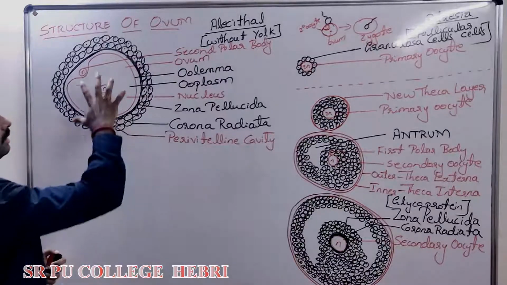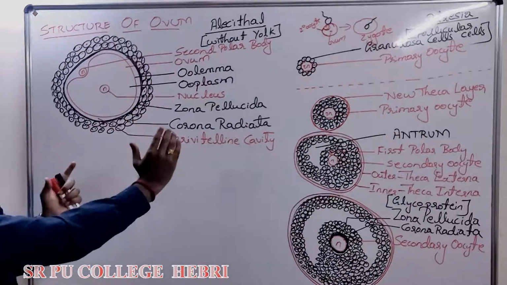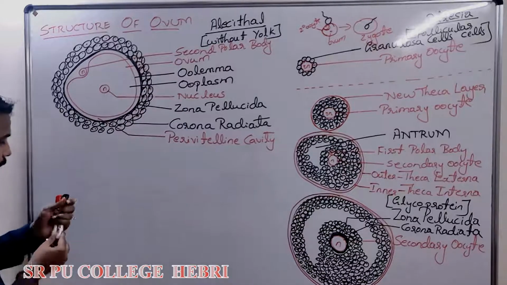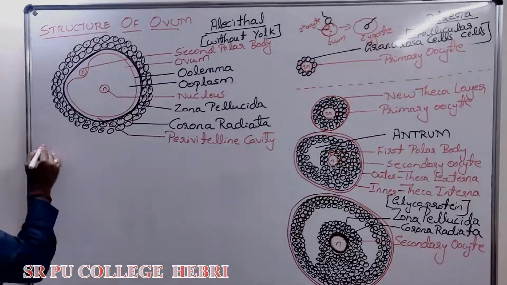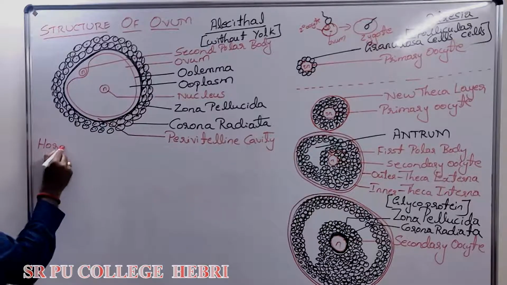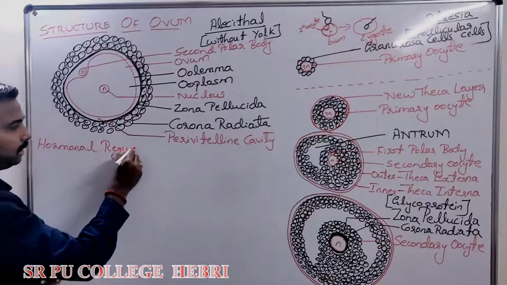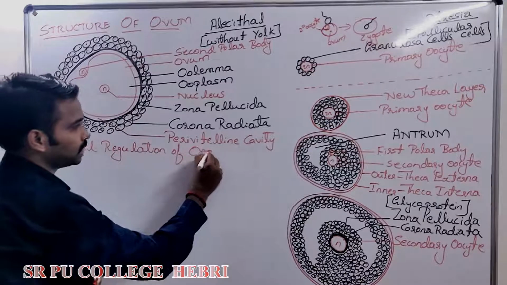Perivitelline cavity. This is the structure of which one? Ova, which is very important for the study of fertilization. Is that clear? Followed by this, we have to discuss in brief the hormonal regulation of oogenesis.